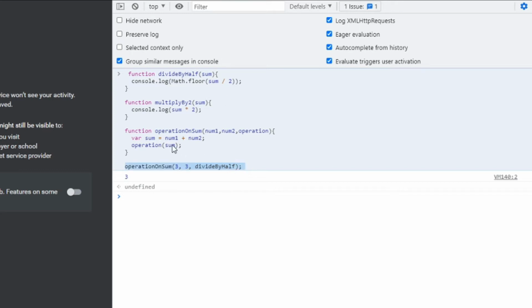So we are calling this function with 3, 3 and also divideByHalf function. It will call the function operationOnSum and perform the addition operation, and then it will call the callback, which means it internally calls the divideByHalf function. So 3 plus 3, which is 6. While dividing by half, it means 6 divided by 2, which gives 3 as an output. Therefore, callback function is a function that will be executed after another function gets executed. So these are the callback functions in JavaScript.